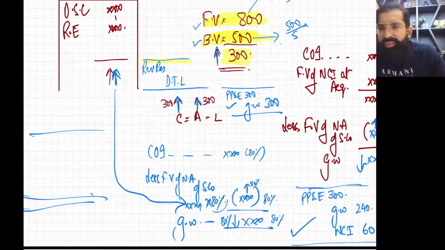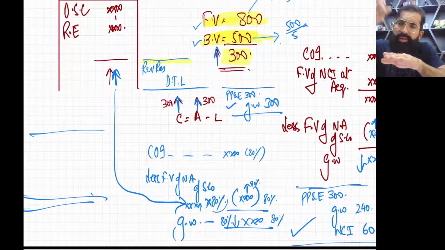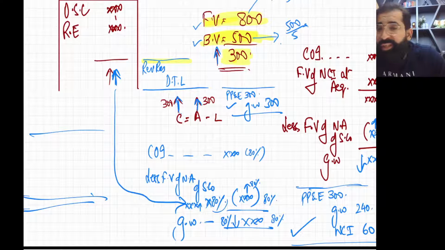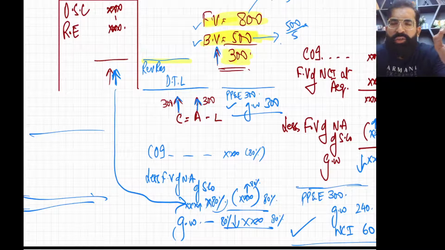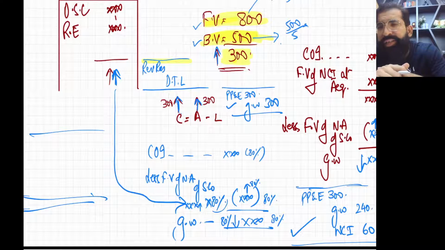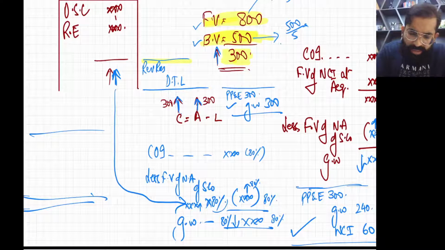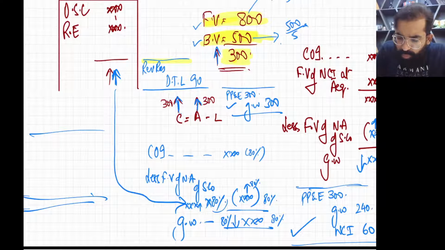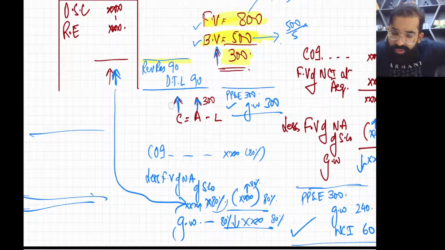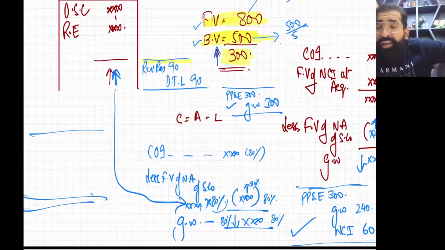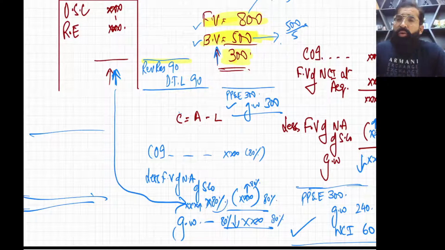So definitely when the asset is up by 300 and the tax base is low, there is a taxable temporary difference of 300. On this taxable temporary difference, you will multiply the tax rate, and let us say it's 30%. So you will have a DTL of 90. So the entry will be DTL credit and revaluation reserve debit, and all these things are happening on the acquisition date.